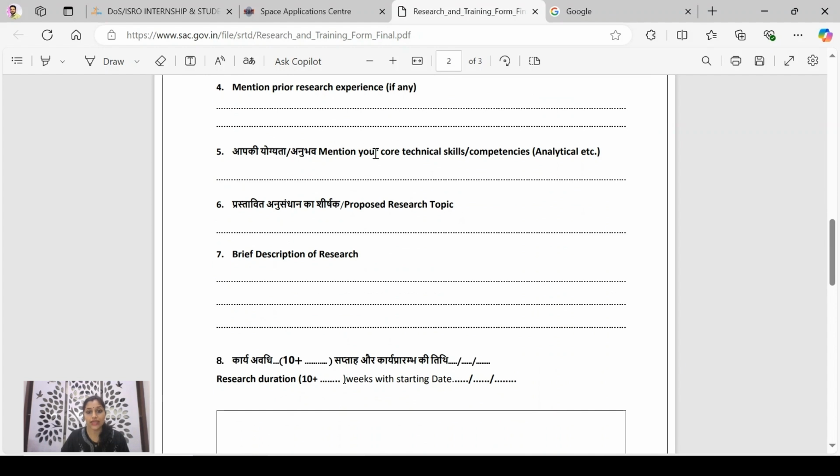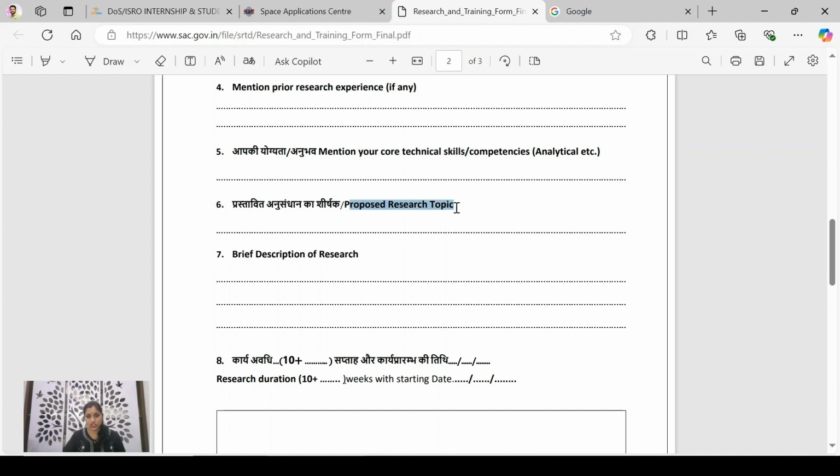Mention your core technical skills. Here you can mention analytical skills, or project management, data science, AI, VLSI, communication. So here you'll have to mention your core technical skills.